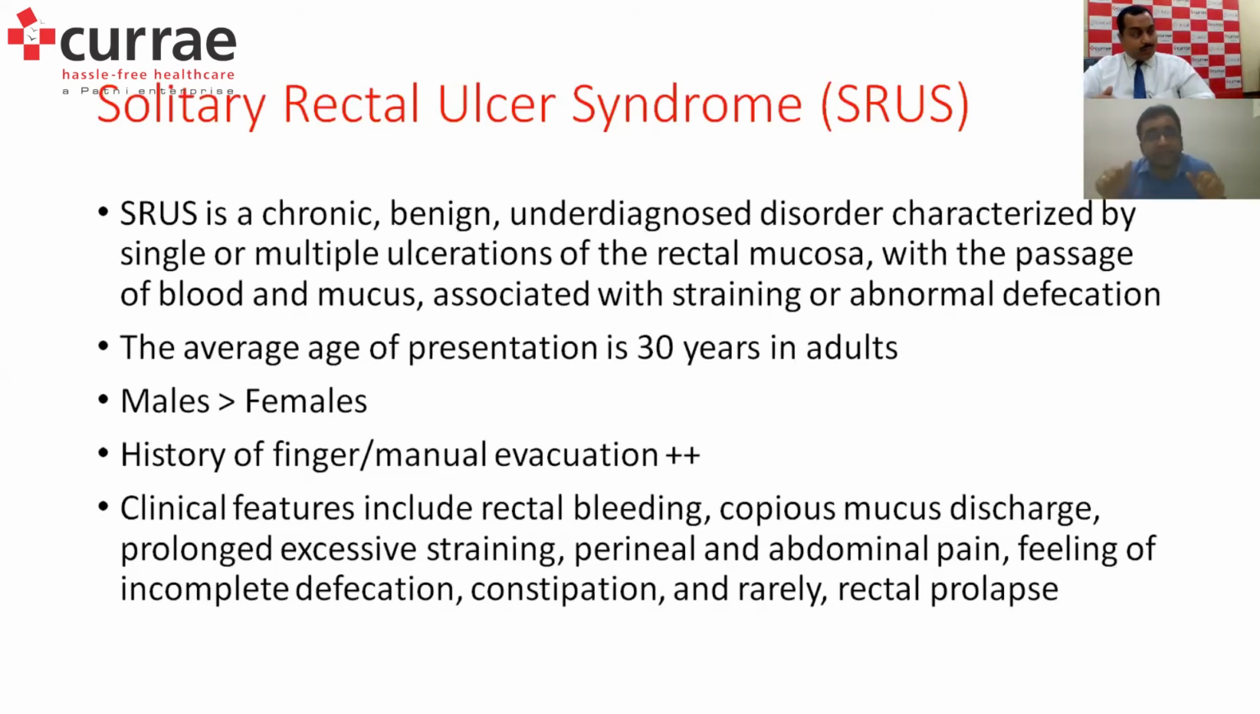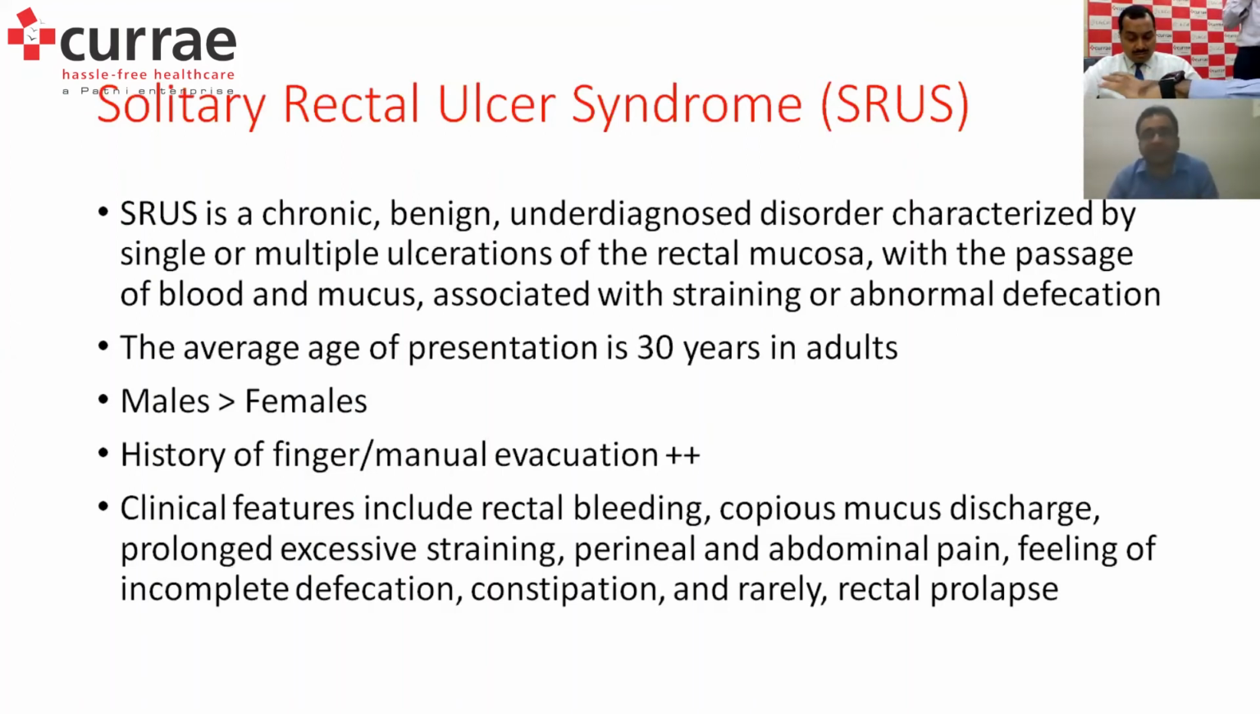As I mentioned, it is usually in anxious individuals, more common in males and in young adults. Clinical features include rectal bleeding, copious mucus discharge, and usually they are not very forthcoming about constipation and incomplete evacuation of stools. And very rarely, when the disease has progressed, it may lead to rectal prolapse also.